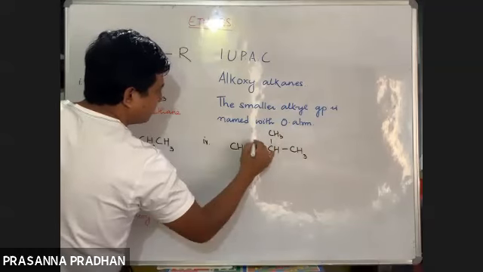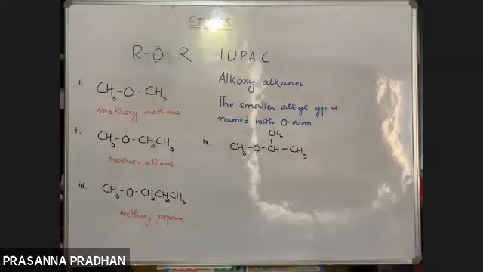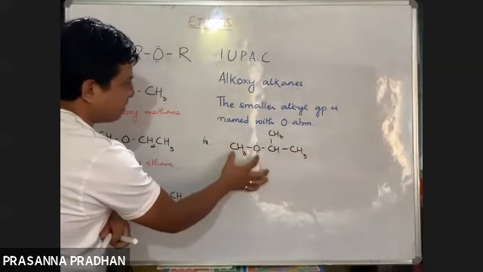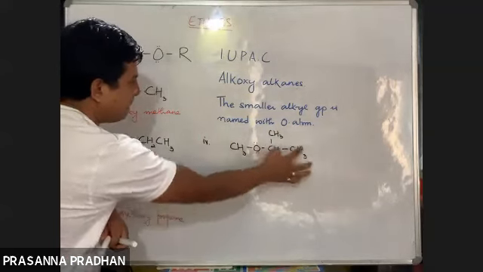What would be the IUPAC name of this ether now? The earlier one was methoxypropane. Here also the smaller alkyl group is methyl. So this is the methoxy part. How will I name this ether?